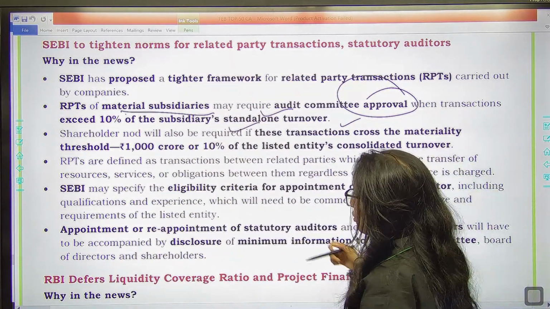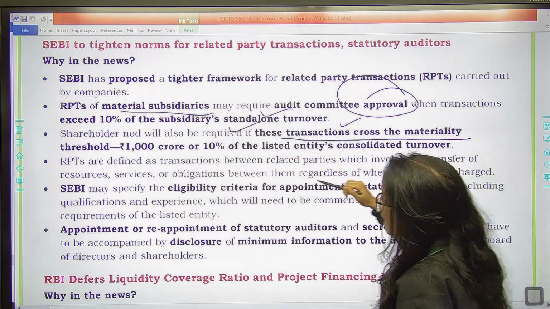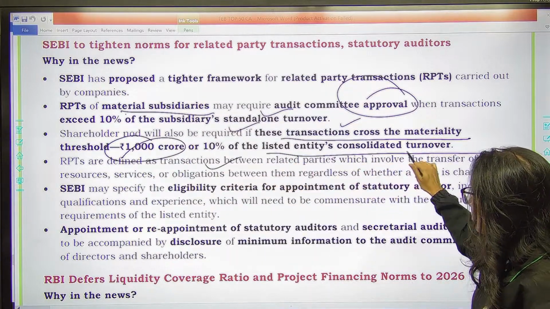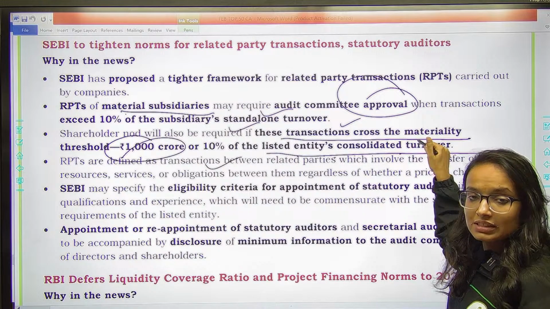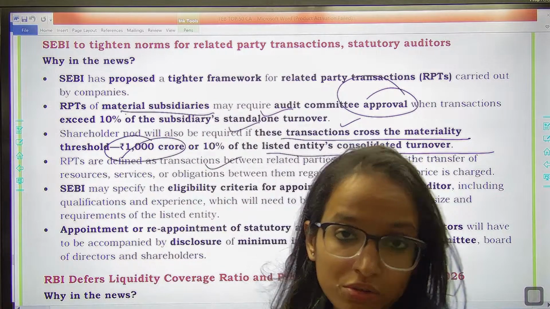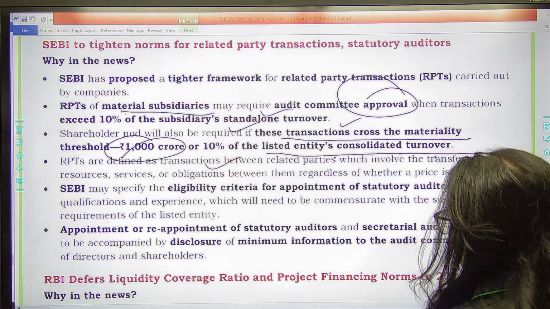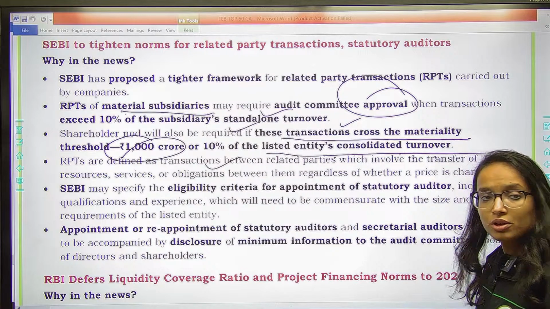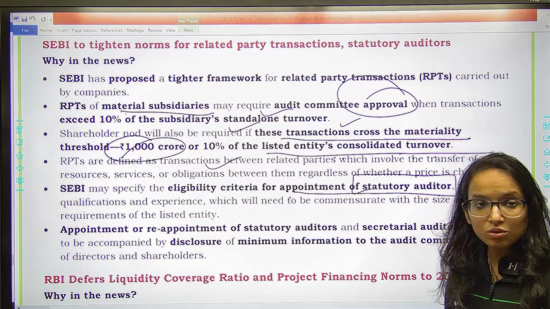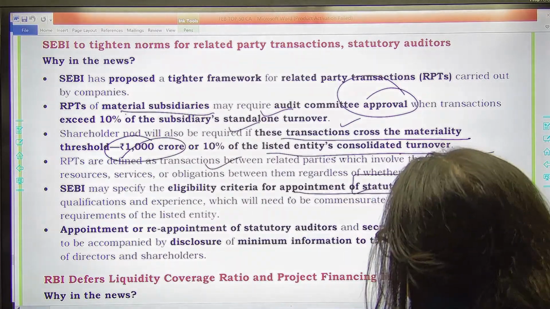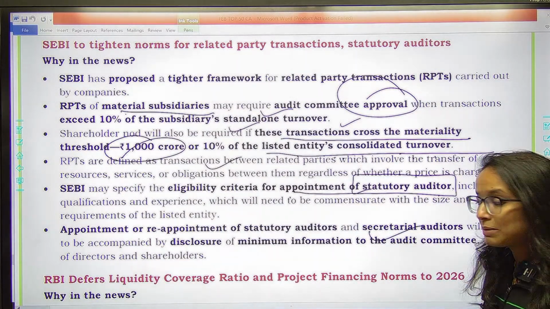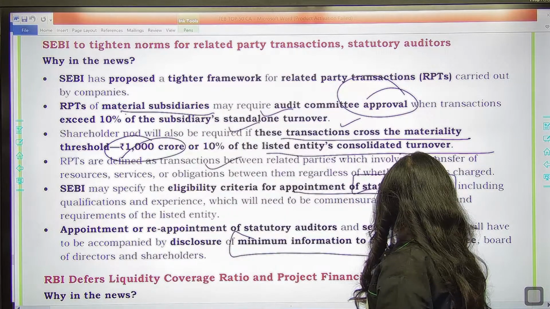That shareholder note will also be required if these transactions cross the materiality threshold of 1000 crores or 10% of the listed entity's consolidated turnover. जो आपकी parent entity है, listed entity है, उसके turnover का 10% अगर cross करता है, then you might also need shareholders' permission, right? Then SEBI may also specify the eligibility criteria for appointment of a statutory auditor, including the qualification, experience and all. An appointment or reappointment of statutory auditors and secretarial auditors will have to be accompanied by disclosure of minimum information to the audit committee.